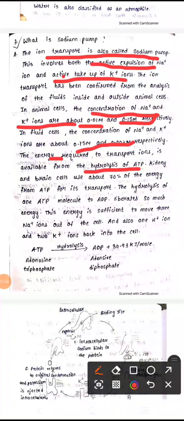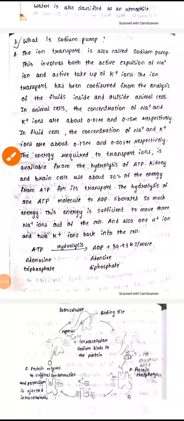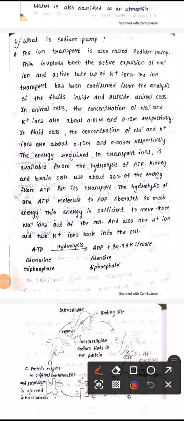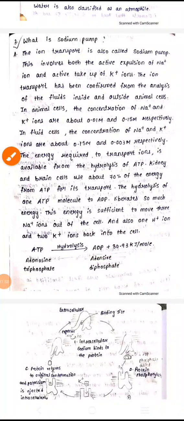Mainly what happens here, kidney and brain use 70% of energy from ATP, so here for its transport. So when you do hydrolysis, we are going to get ADP and it releases energy, which is known as an exothermic reaction. It is going to take place. So when you do hydrolysis, the K plus will again come back into the cell.